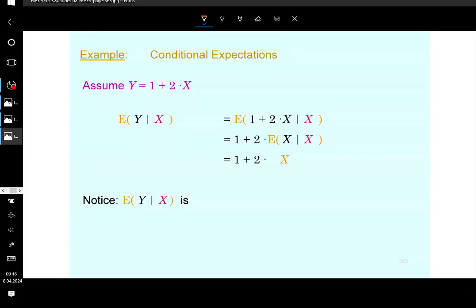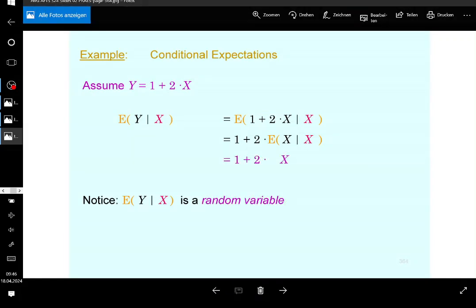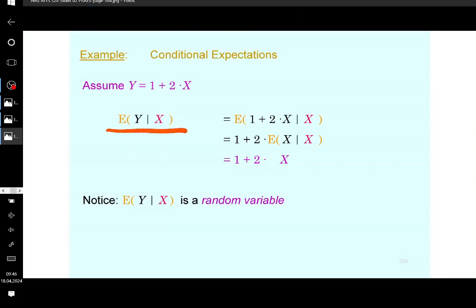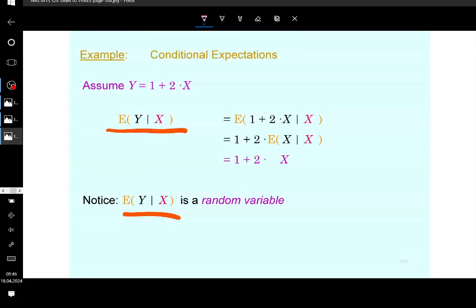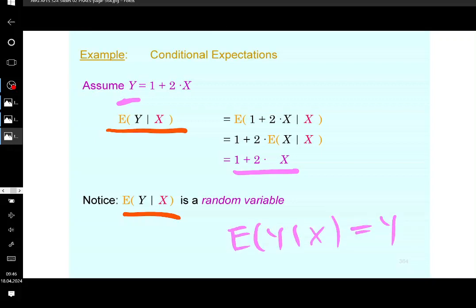Now, as you see, this expression here is not a constant. This expression is a random variable. So you need to be careful, guys. This means that it's a random variable. It is, of course, equal to y. So in this example, what you see here is equal to y. So the conditional expectation will be equal to y in this case. So you might argue that the conditional expectation of y is going to be equal to y.